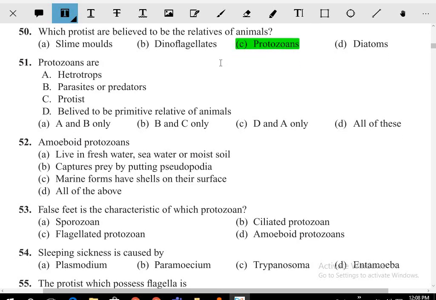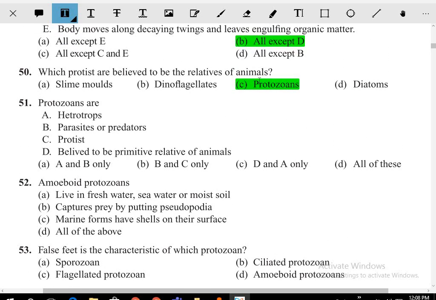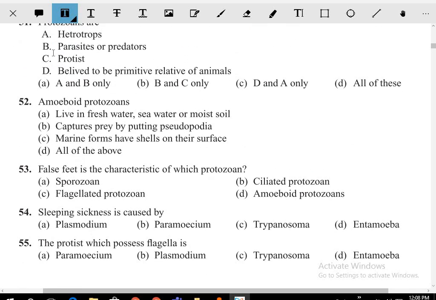Protozoans are the huge relatives of the animal. Protozoans are the relatives of the animals. Protozoa are heterotroph, parasite, predators, protists believed to be a primitive relative of animals. So all of this is right for this one.